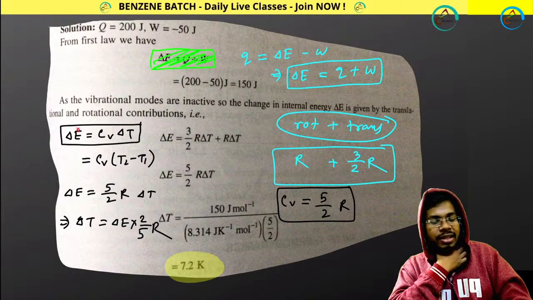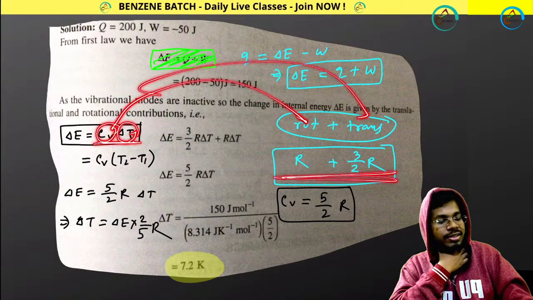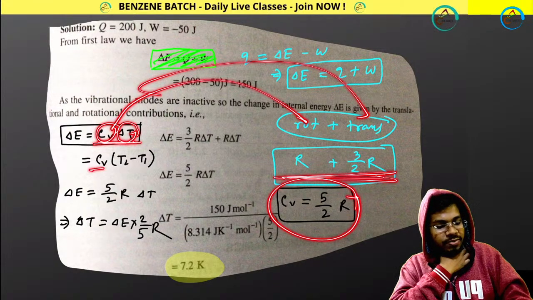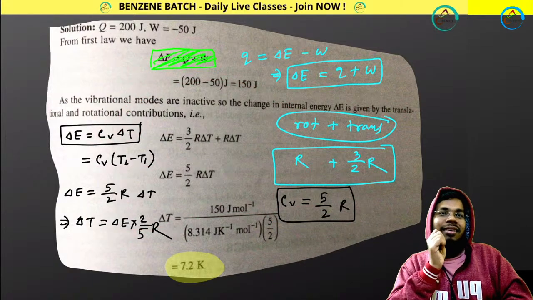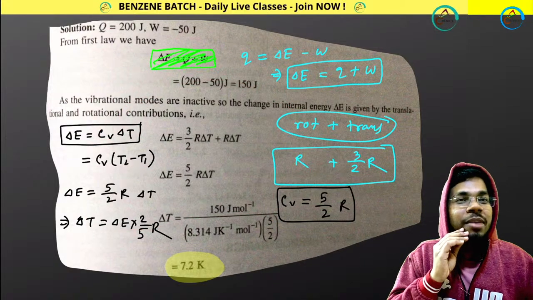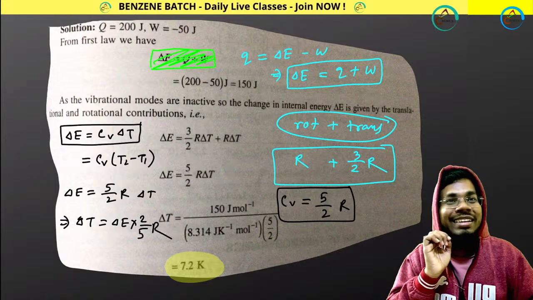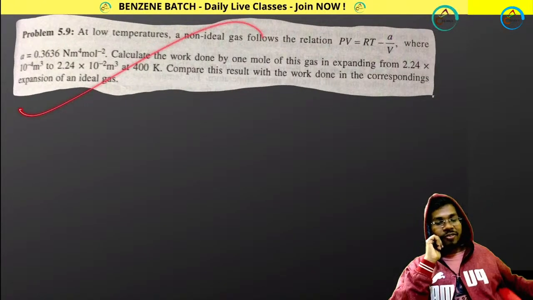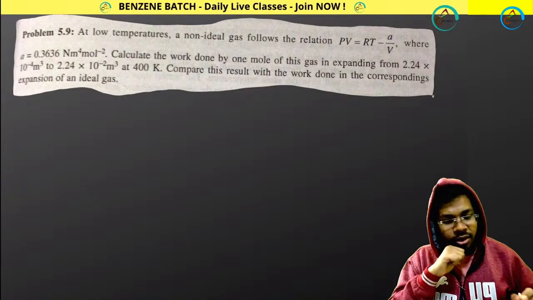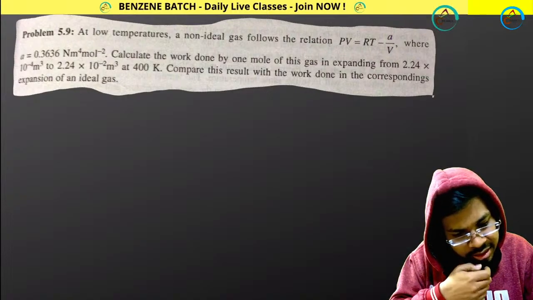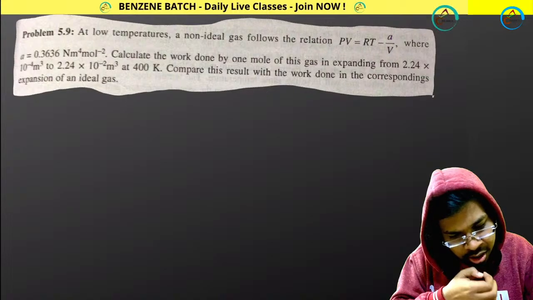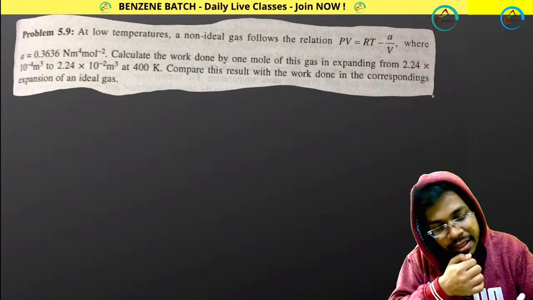Delta E means CV delta T. You need to calculate delta T. How can you calculate CV? In this way: rotational plus translational, CV value is this, total CV is this, total CV delta T. It's done. Good. 46 questions from thermodynamics, I hope you have done this. Shivras, I hope you did this. Next question. Okay guys, listen one thing. Solve this question.